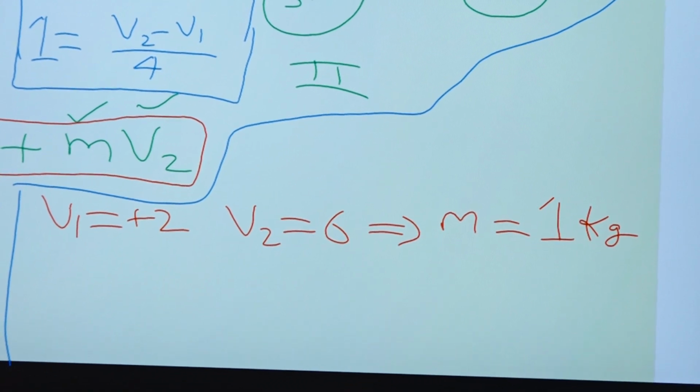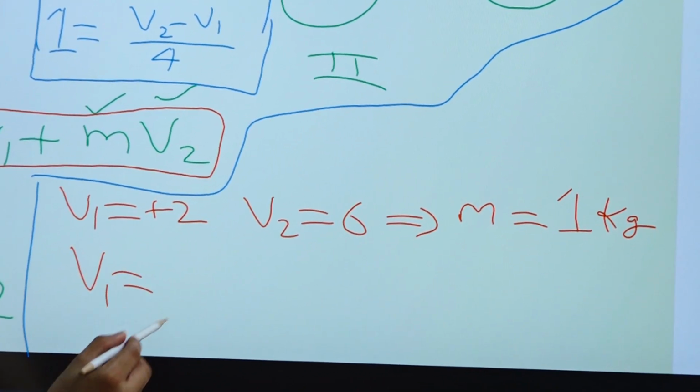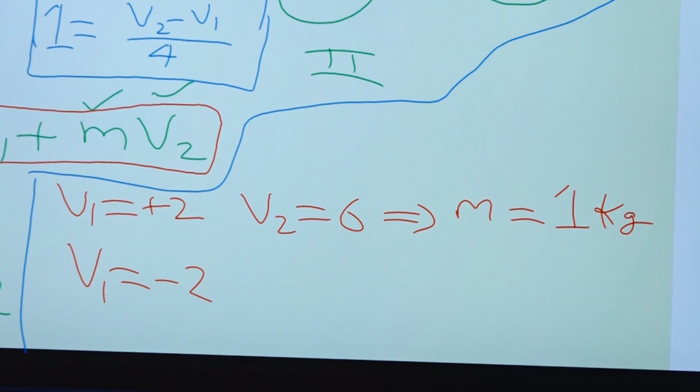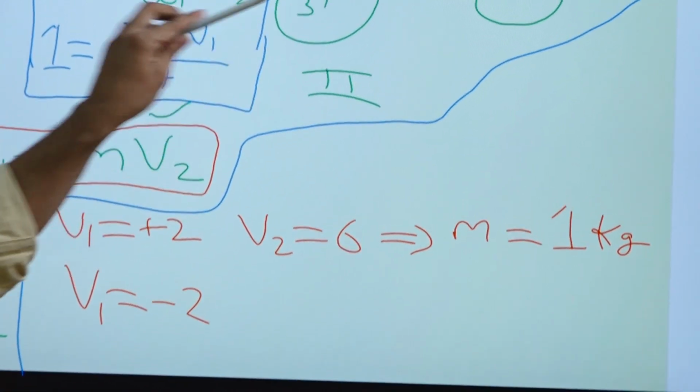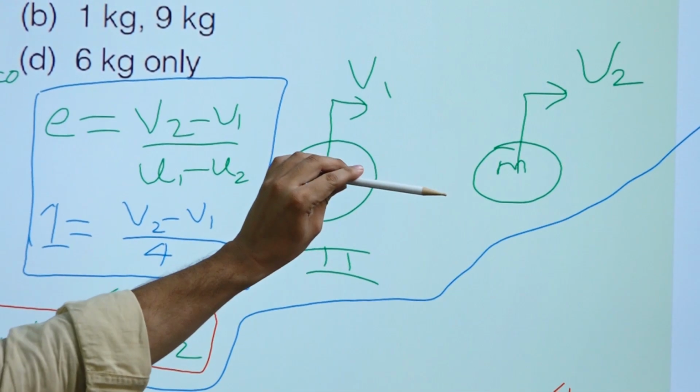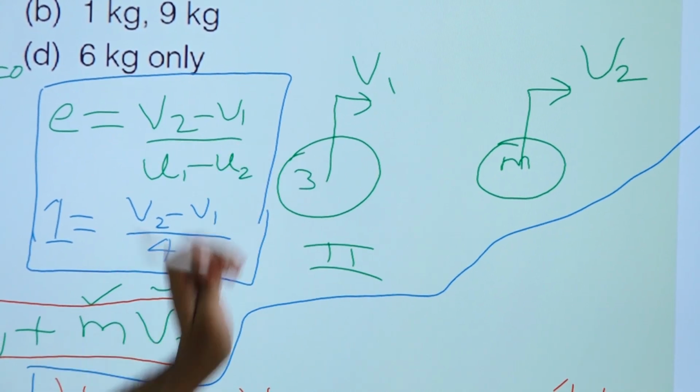Okay, so now the second one is when we will put V1 equal to minus 2. So what is the meaning of minus 2? This ball 3 is not moving in the x direction. After collision, it started moving in the backward direction, right?